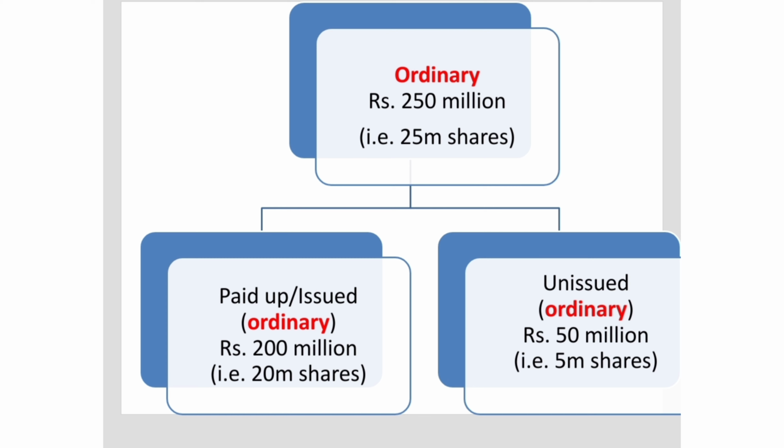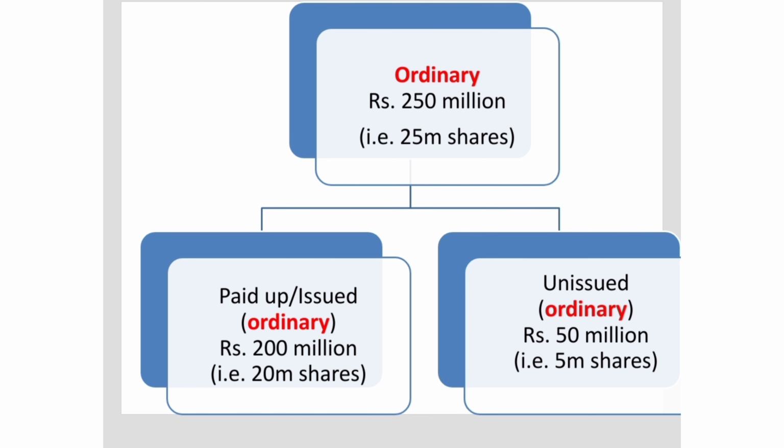Why? Because rupees 200 million worth of shares had already been issued and paid up in the original situation, so that is something that is not changing in the new situation either. However, now that we have two kinds of shares, that is ordinary as well as preference shares, we have to remember that the ordinary shares are subdivided into up to only rupees 250 million. So obviously, since 200 million out of the 250 is already paid up, what's left over is just 50 million.